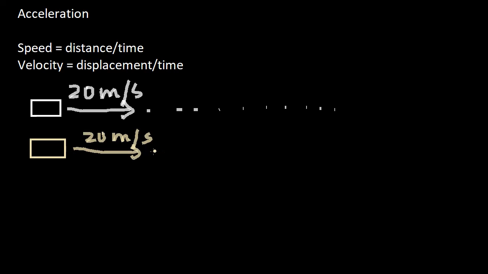So from here, when it has reached this position, its velocity changes, and as it goes further and further, its velocity changes. Suppose here it is 30 meter per second, and after some time it becomes 40 meter per second, and in this way, as the body travels farther and farther away, the velocity of the body continues to change.